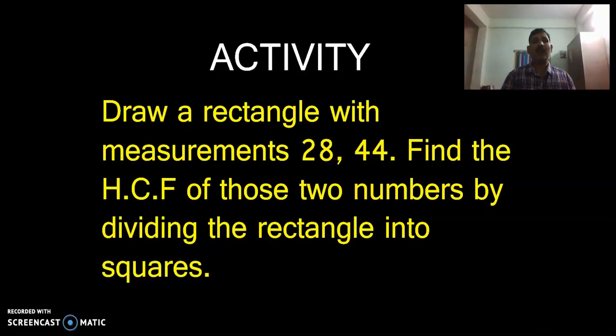Now I'm going to give you one small activity based on the same manner of what we did earlier. I'm just changing the dimensions. Draw a rectangle with measurements 28 and 44. Find the HCF of those two numbers by dividing the rectangle into squares, right?